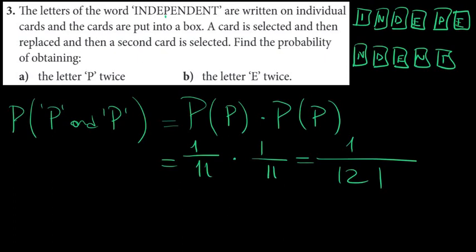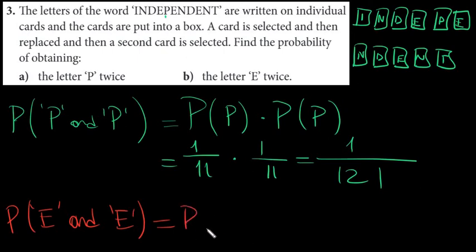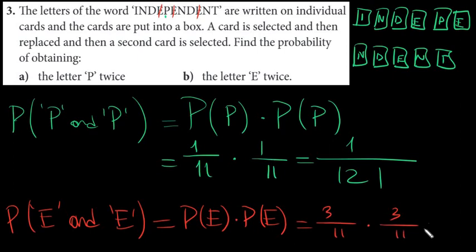Then the letter E twice, the same idea. We are going to do the same thing. In the first selection, I want to get E. In the second selection, I want to get E. So we are going to multiply the probability of getting E times the probability of getting E. So how many E's do we have? 1, 2, 3. 3 over 11 times 3 over 11.